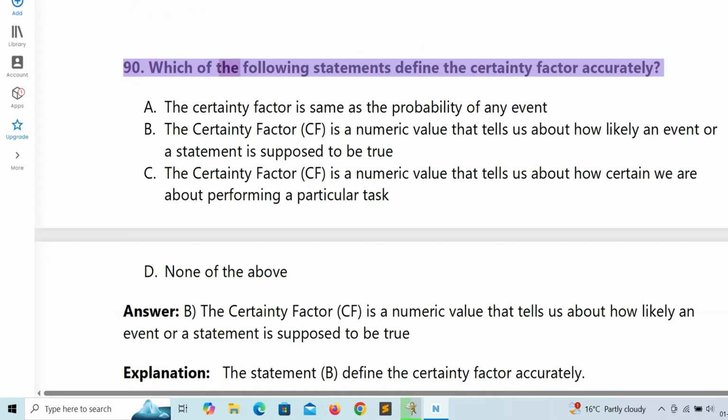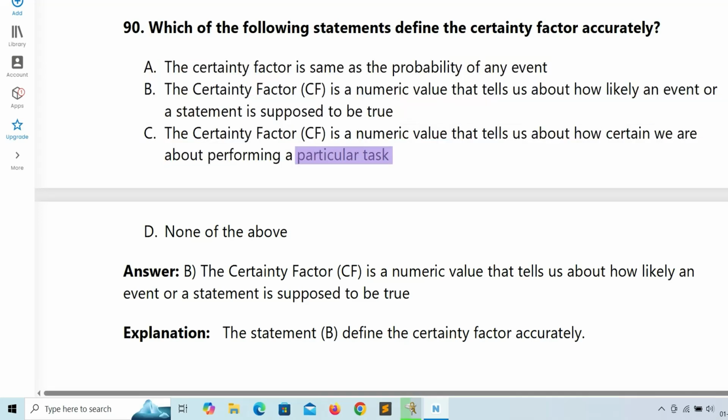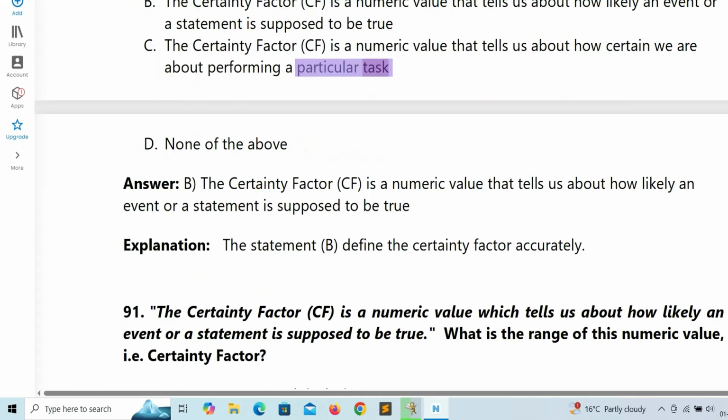90. Which of the following statements define the certainty factor accurately? A. The certainty factor is same as the probability of any event. B. The certainty factor, CF, is a numeric value that tells us about how likely an event or a statement is supposed to be true. C. The certainty factor, CF, is a numeric value that tells us about how certain we are about performing a particular task.